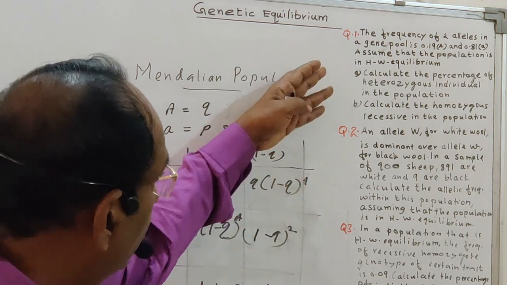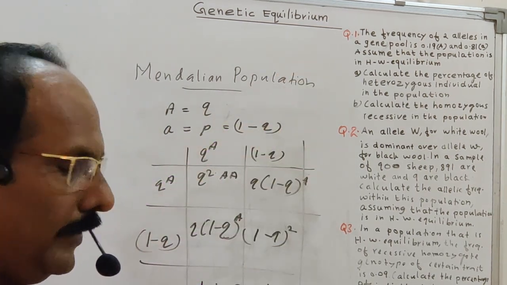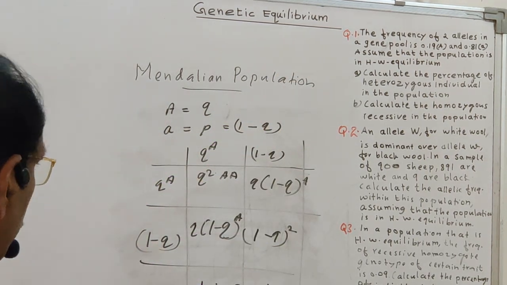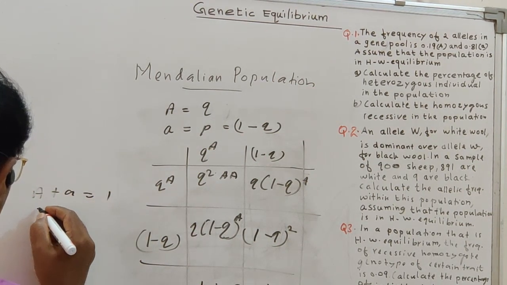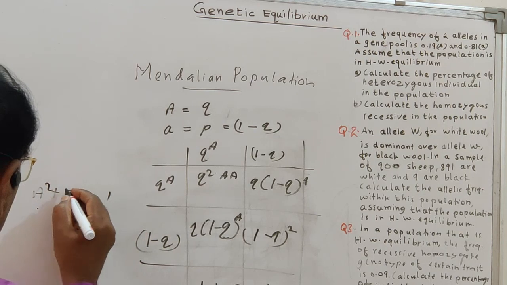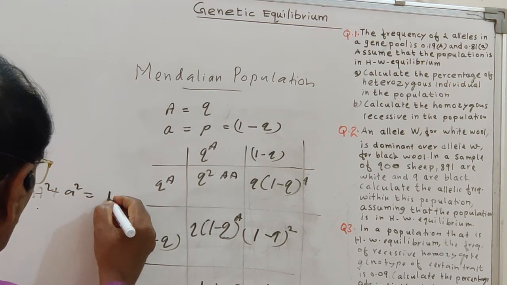I took already 3 examples here, how to solve these problems based on this Hardy-Weinberg principle. Remember that A plus a is equal to 1, or A square plus small a square is equal to 1.